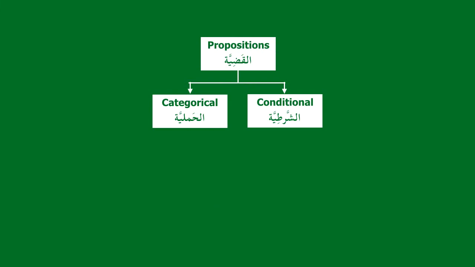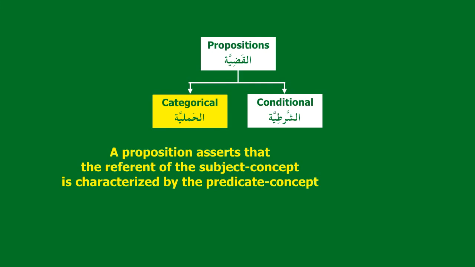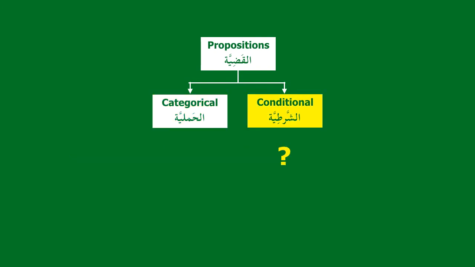So if we step back for a moment, remember from the previous lesson that there are two kinds of propositions: categorical propositions and conditional propositions. What we've just seen applies to categorical propositions. We haven't considered conditional propositions yet. A categorical proposition asserts that the referent of the subject concept is characterized by the predicate concept. This is what we've studied so far. So we know what truth or falsehood is in reference to categorical propositions. What is truth or falsehood in relation to conditional propositions?